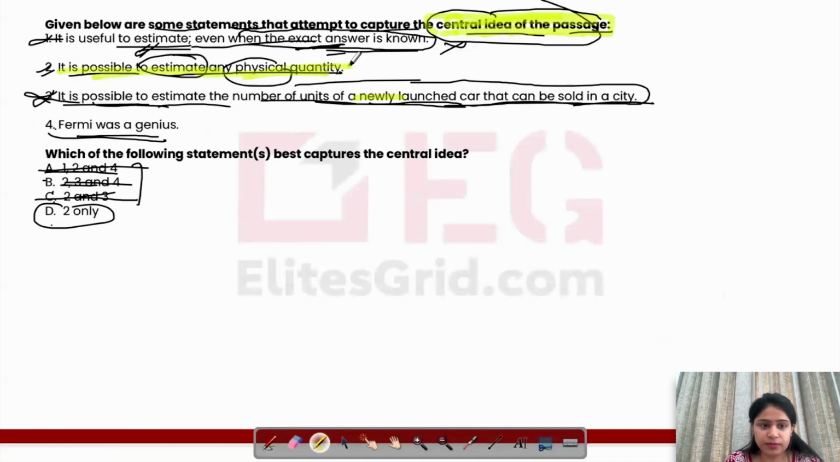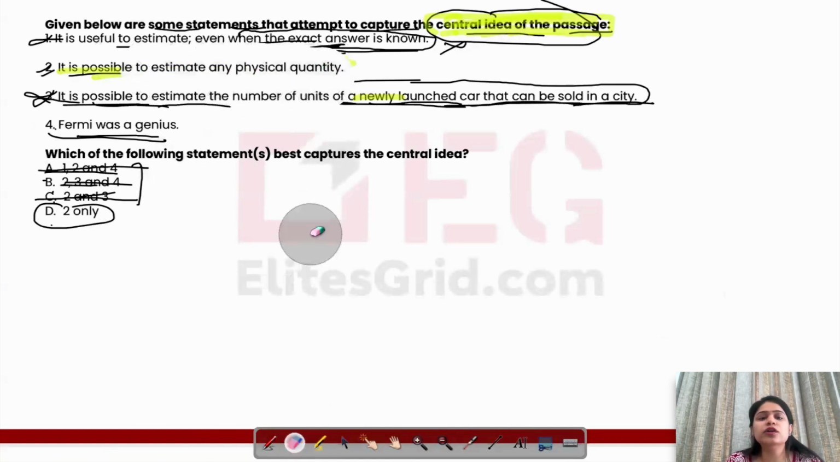Yes, this is the central idea of the passage, that it is possible to estimate any physical quantity. And for this reason they used Fermi, to show that he was able to do it, and he used to teach his students how to do it. But it's not that we are only praising this person, singing songs of his praises and nothing else.